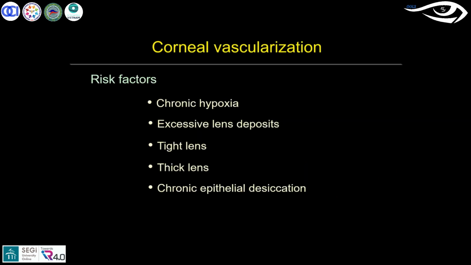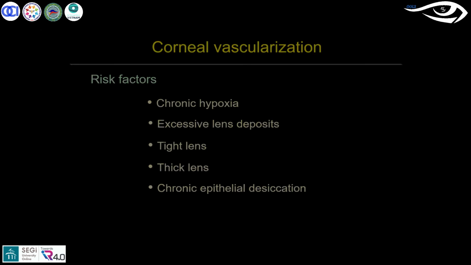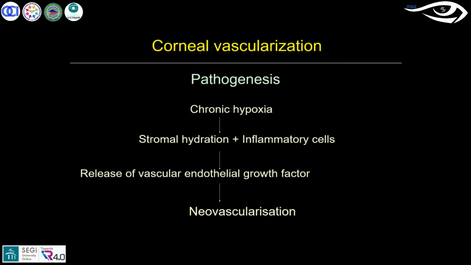So as I said, the risk factors, first thing is corneal hypoxia and excessive lens deposits also. And it could be ill fitting, like a tight fitting lens. If it is a tight fitting lens, the lens can go much tighter there, and then the blood flow can be obstructed. So then vessel penetration can happen from the limbal to the corneal area also. And thicker lenses, as you know, and corneal epithelial desiccation also, you tend to see that.